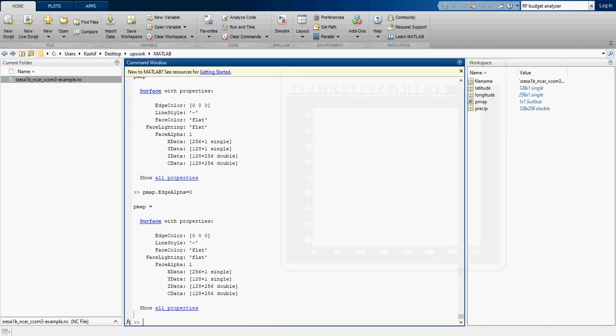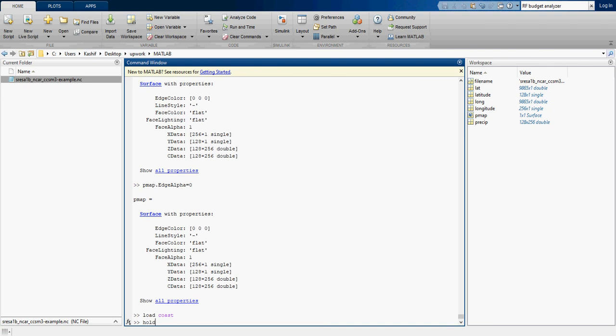That is good. Next we are going to load coast, and then ask it to hold on.